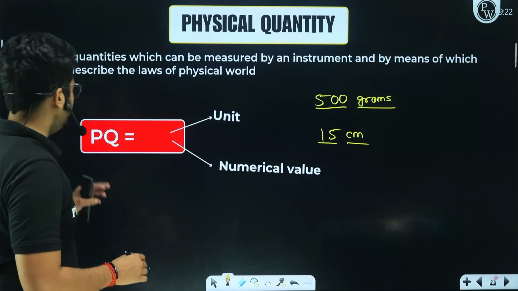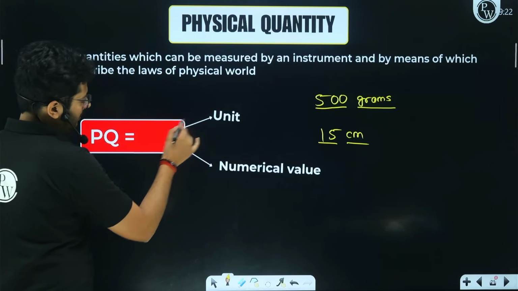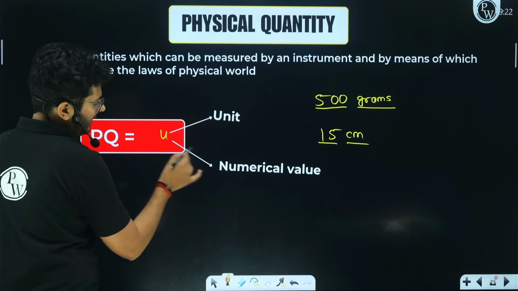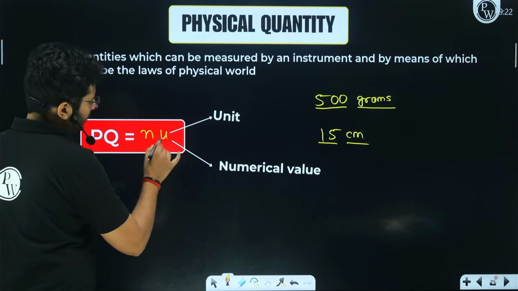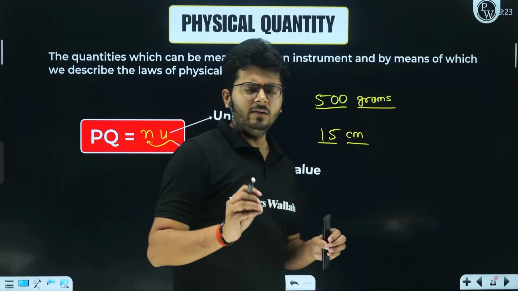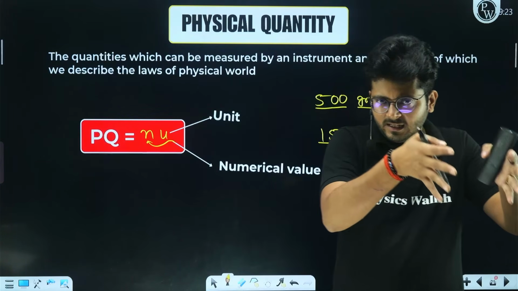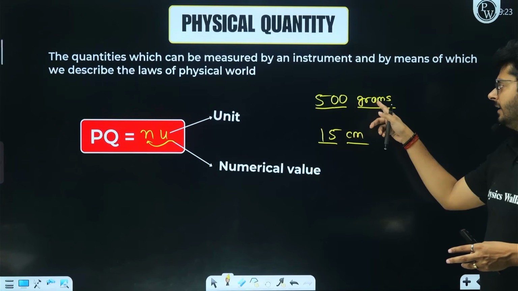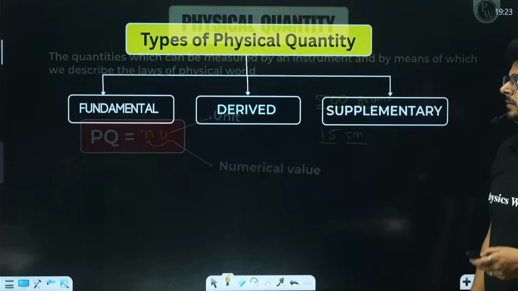So you see that every measurement will have a unit, that is u, right? And a numerical value, which is n. So n into u is going to be the final thing, right? Every physical quantity will have two things: first, a numerical part, and second, the unit of that thing. A numerical part and unit, right?